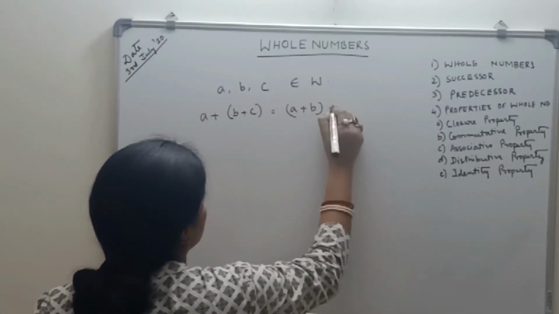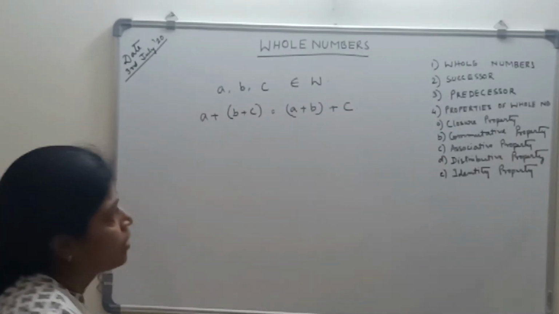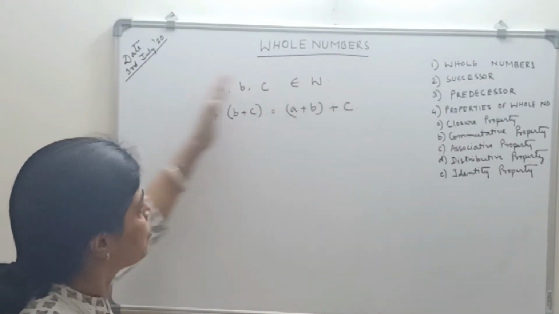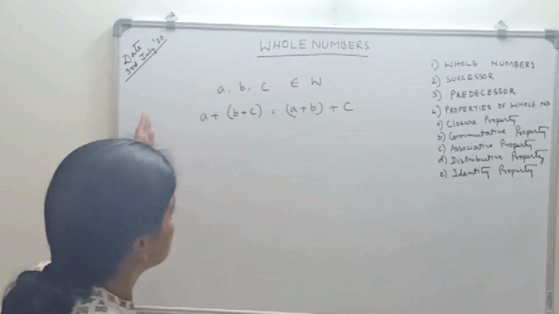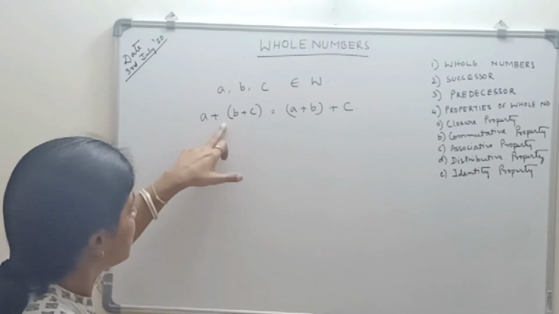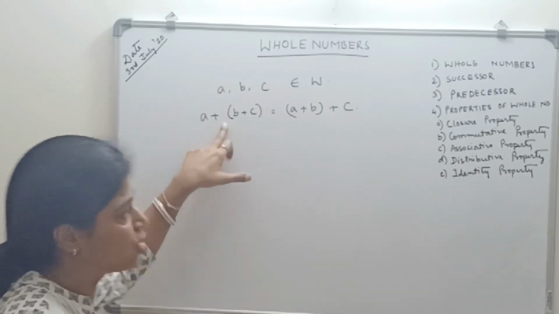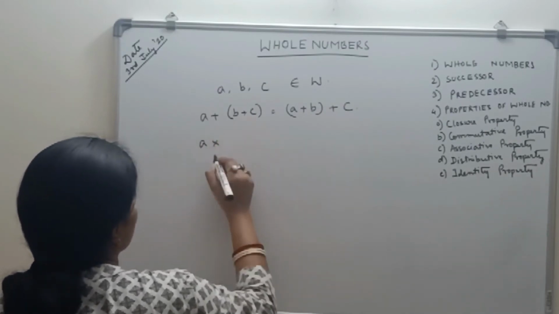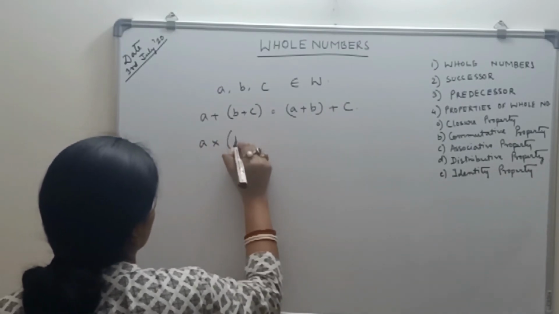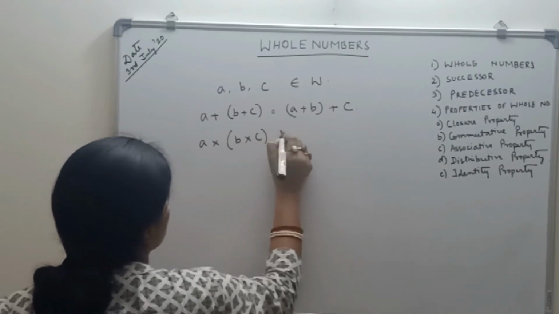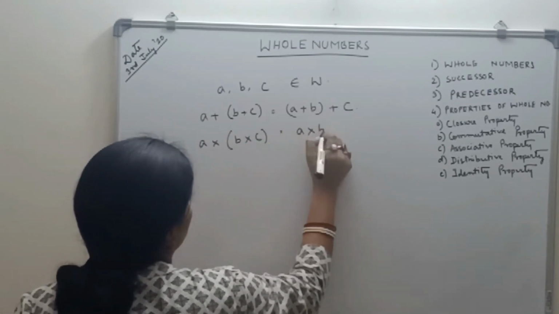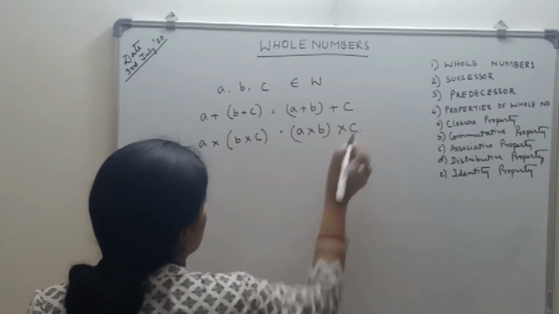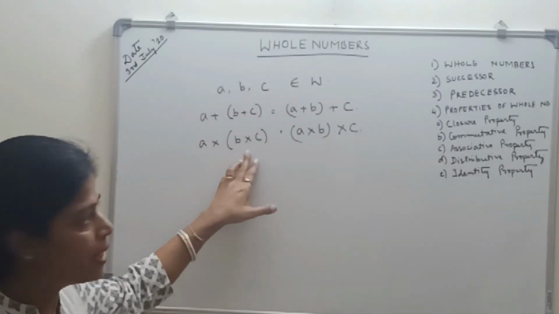This property is called the associative property. This is the associative property with respect to addition, and if I replace plus with multiplication, then it is called the associative property with respect to multiplication.